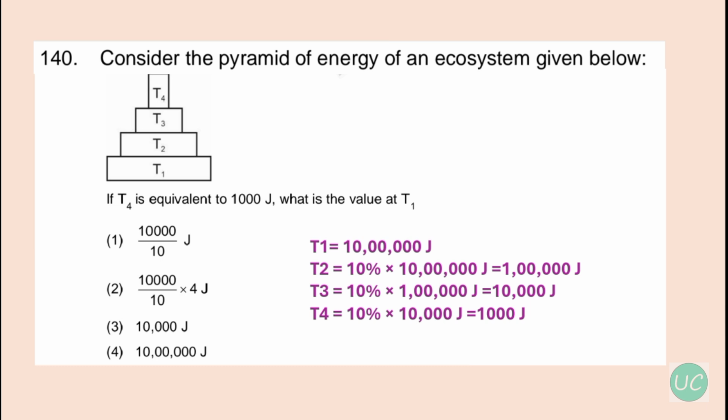So now if T1 has 10 lakh joules or 1 million joules, T2 will get 10% of that, that is, T2 will have 100,000 or 1 lakh joules. Okay, so now at the T3 level, 10% of that 1 lakh or 100,000 joules will get transferred, and at the T3 level you will get 10,000 joules. Okay, and at the T4 level 10% of that will get transferred, that is 10% of 10,000 joules, and hence at the T4 level you will get 1000 joules. So according to this calculation, option number 4 is correct, that is 10 lakh joules or 1 million joules.